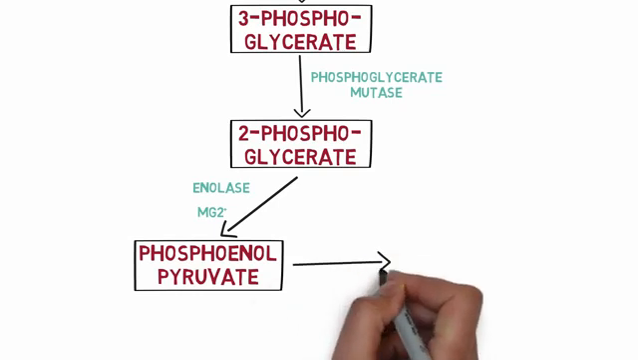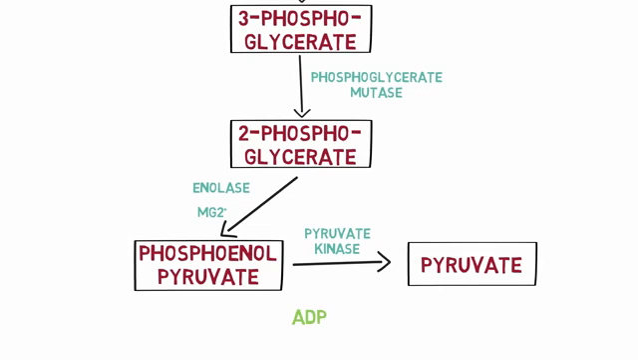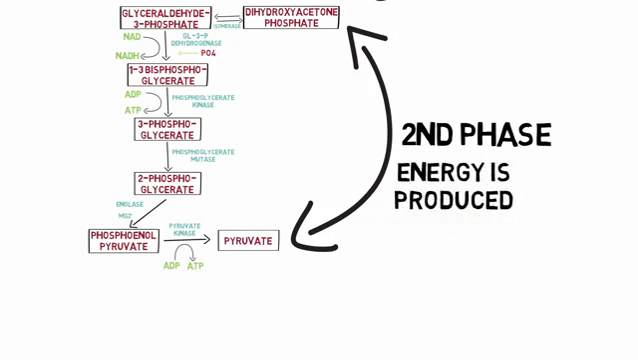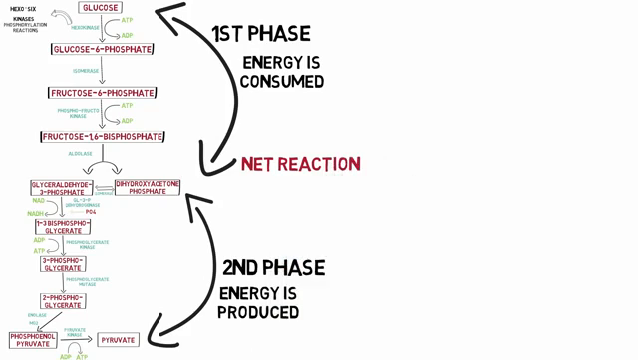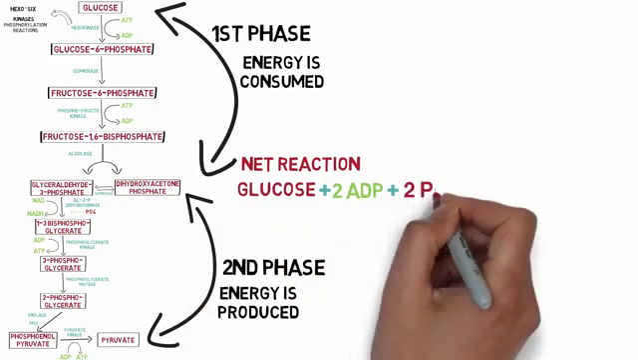In the final step of glycolysis, the phosphoenol pyruvate is converted to pyruvate by the enzyme pyruvate kinase. The phosphate group at the phosphoenol pyruvate is transferred to ADP and converted to ATP. This all composes the second phase of glycolysis, and as you can see, energy is produced in the second phase of glycolysis. Now let's first look at the net reaction of glycolysis and then we will understand it in brief.